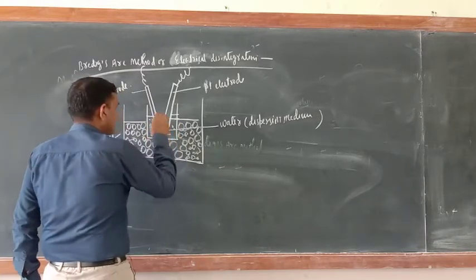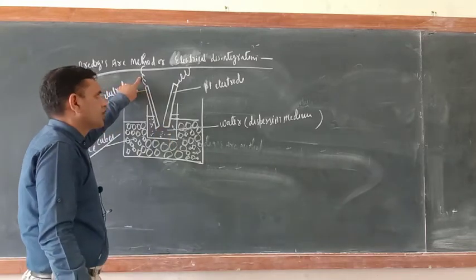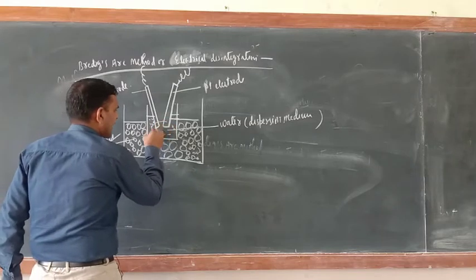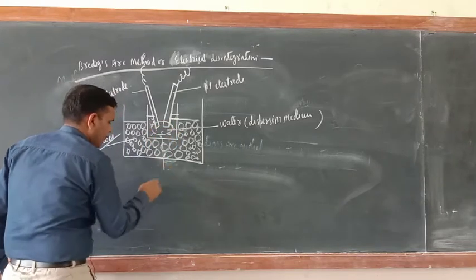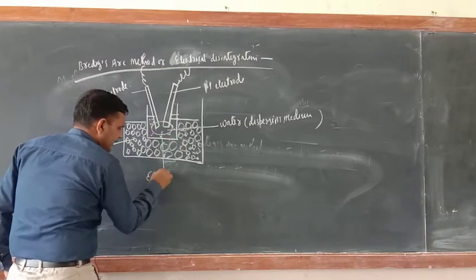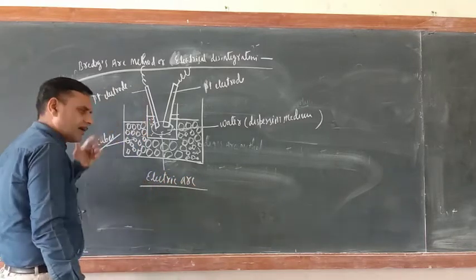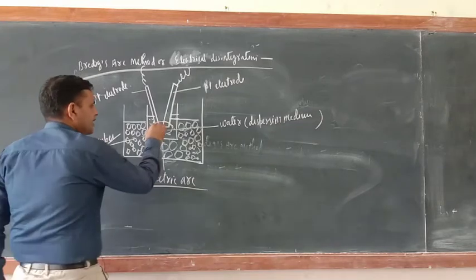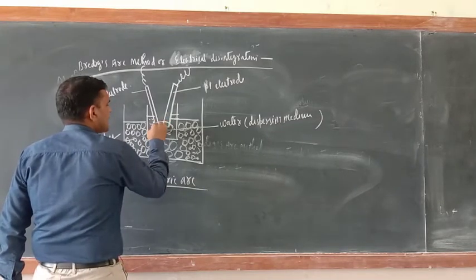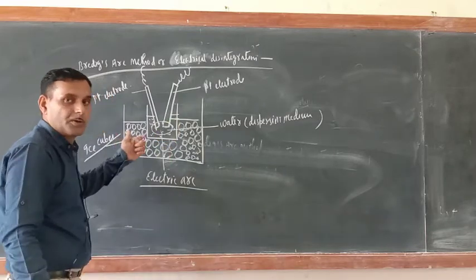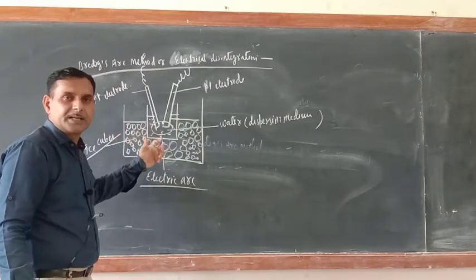Now supply the electricity through the electrodes. Then here an electric arc will be developed. Because of this electric arc, these metal electrodes will be disintegrated.